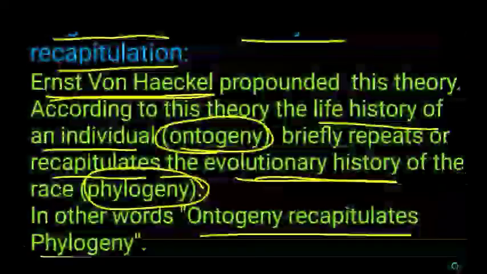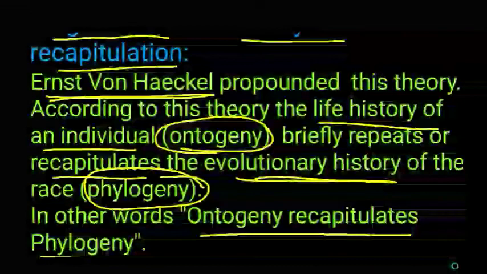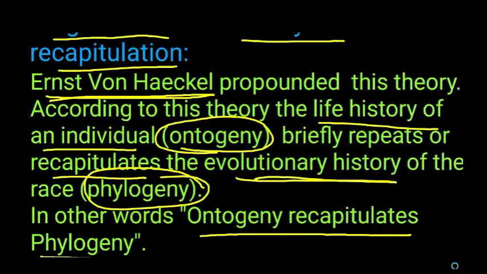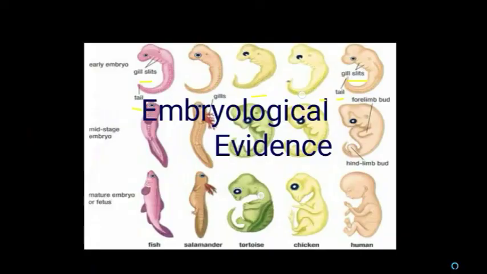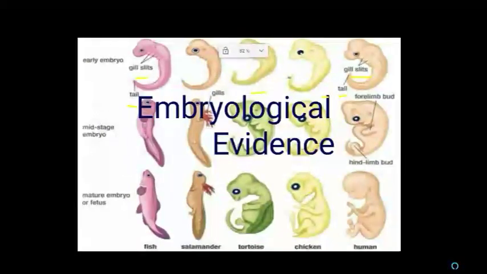But it is not universal. That means other scientists didn't accept this and didn't support this view. What they said was that animals do not recapitulate the adult stage of any ancestor. The embryo only recapitulates the embryonic history and not the adult history of the ancestor. Here there are embryos of different animals. They show similar structure. As their structure is similar, it shows that they all evolved from a common ancestor.